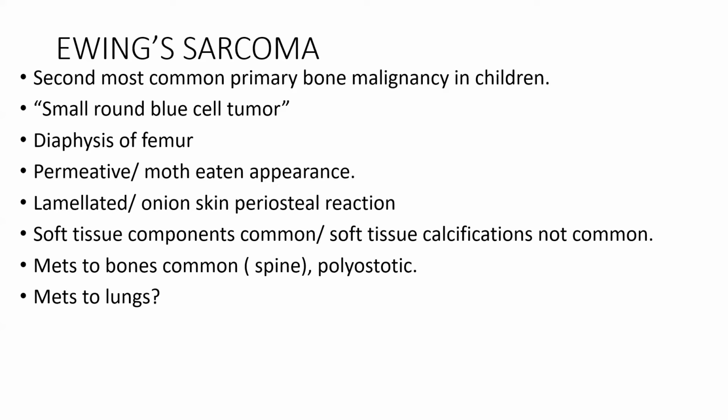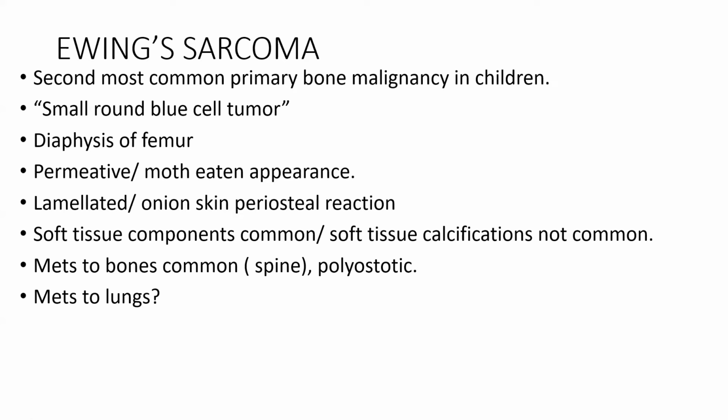It is most common in the diaphysis of the femur or the diaphyseal region of the long bones, unlike osteosarcoma. The typical buzzword finding of Ewing's sarcoma is lamellated or onion skin periosteal reaction, right? But we can also appreciate a permeative or moth-eaten appearance. Soft tissue components are common, but soft tissue calcifications are not common. This is a very high yield point. Soft tissue calcifications are common in osteosarcomas, but not common at all in Ewing's sarcoma.